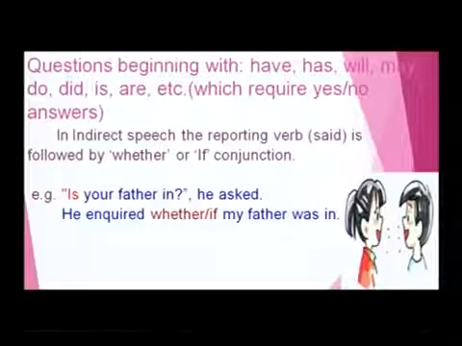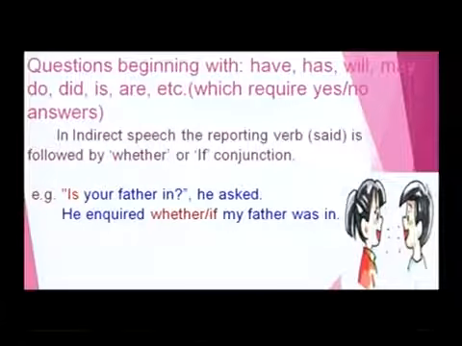In indirect speech, the reporting verb said is followed by the conjunction whether or if. Here, instead of that, we should use whether or if conjunctions. For example, "Is your father in?" he asked. In indirect speech, he inquired whether or if my father was in. He inquired if my father was in, or else he inquired whether my father was in.